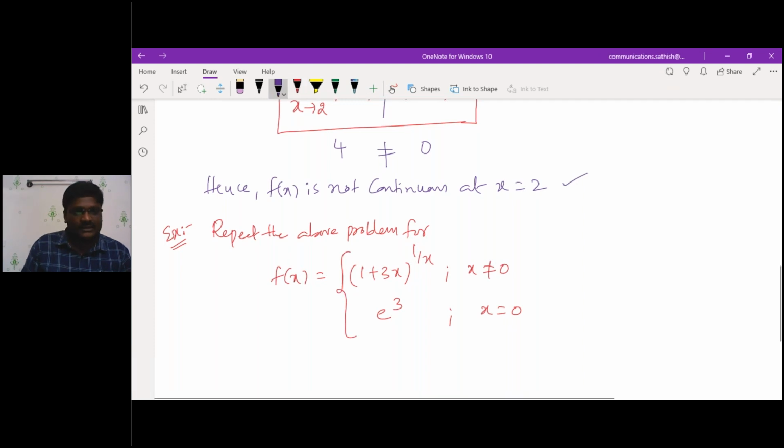Can you tell me whether this is continuous at that particular point or not? Try to check it out.